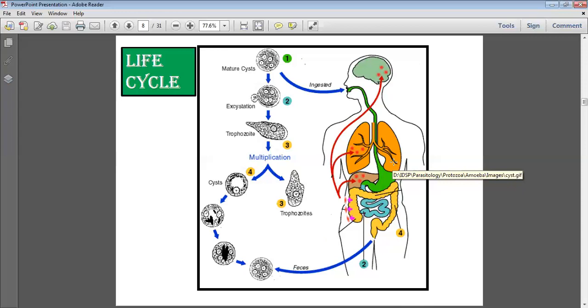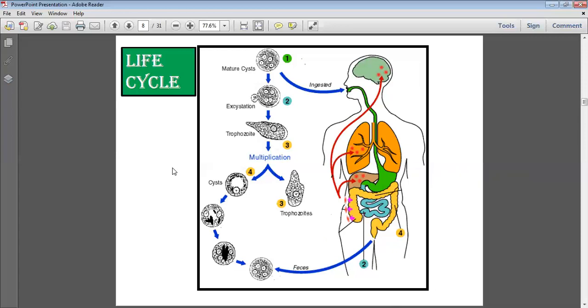The trophozoite multiplies by binary fission. The conversion of cyst into trophozoite is known as excystation. This is the second step, excystation. The cyst converts to trophozoites. How? Again an MCQ question: one cyst converts into 8 trophozoites. It releases 8 trophozoites, then the trophozoites multiply by binary fission and set up the infection.